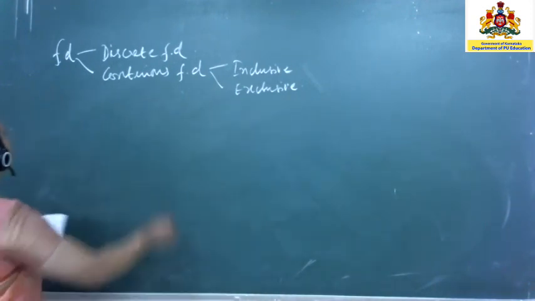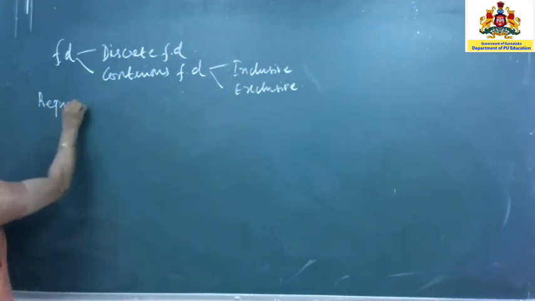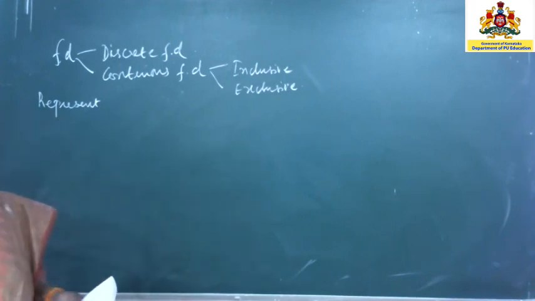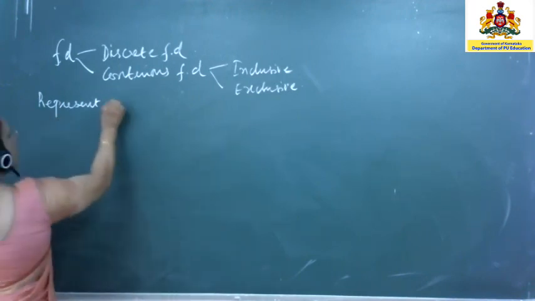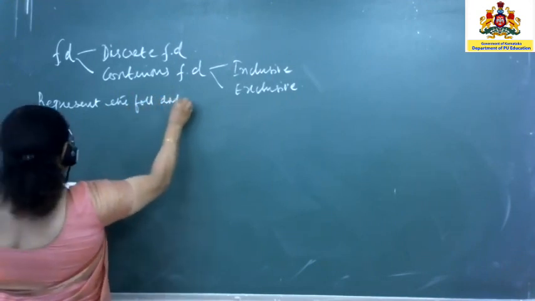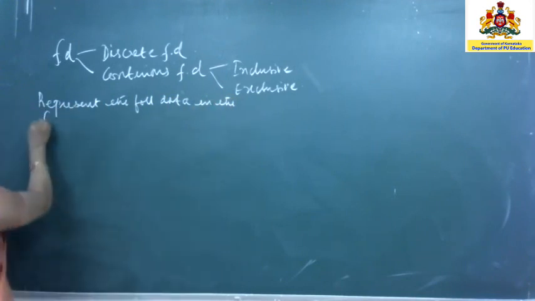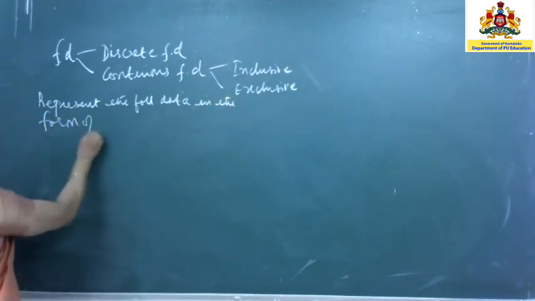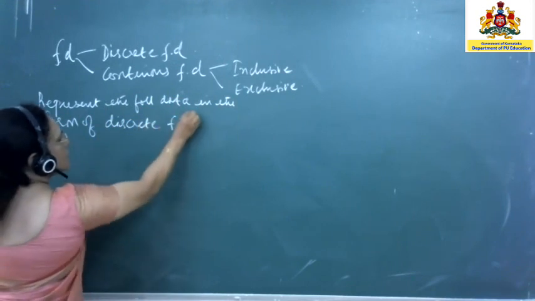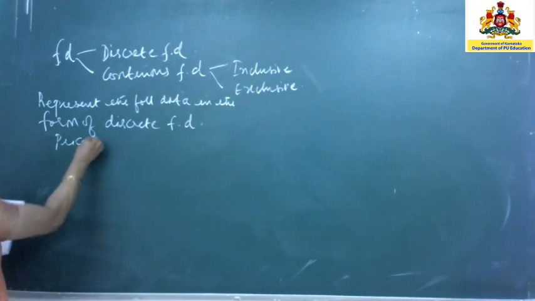Now the question says, represent. Now this is one of the question paper problems I have taken. It is going to be for 5 marks. Represent the following data in the form of a discrete frequency distribution. Now, price of commodities only is given.